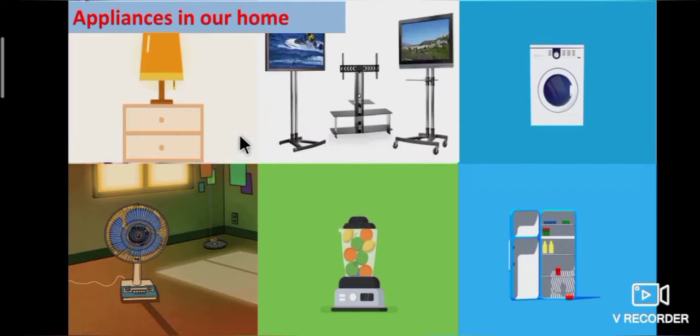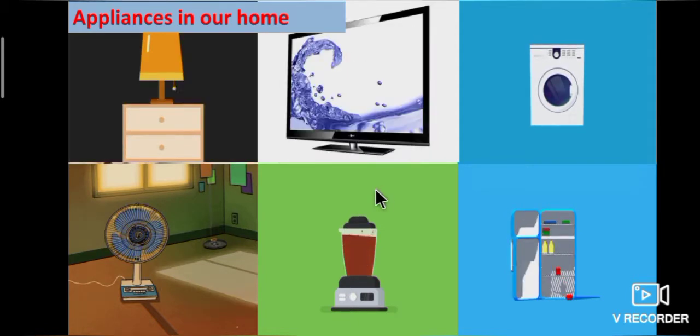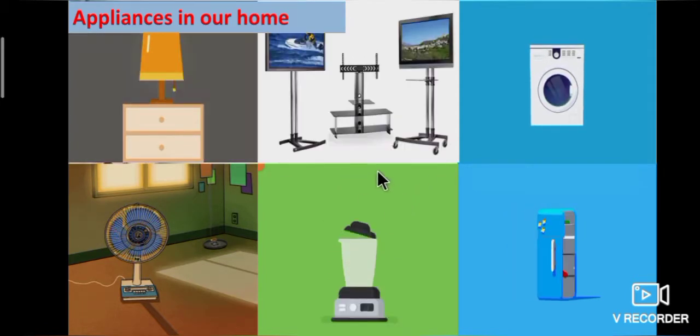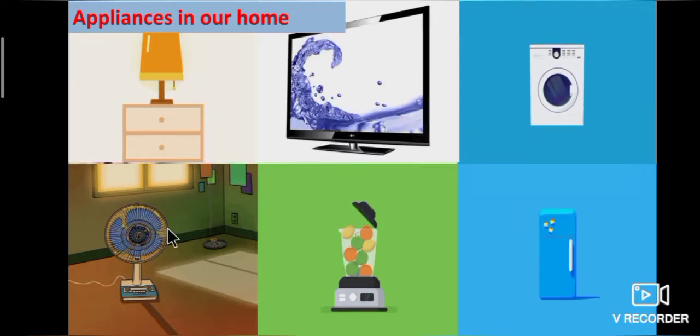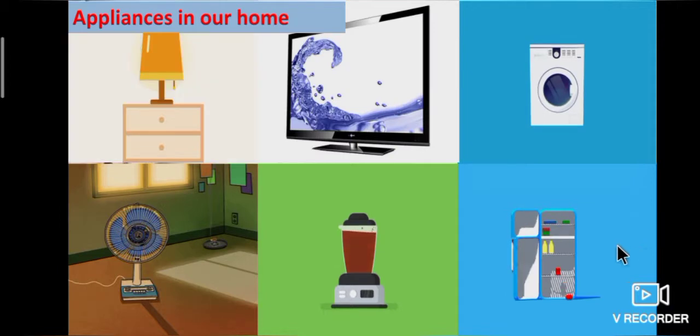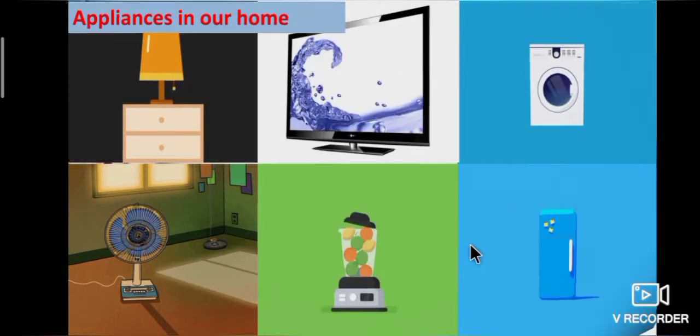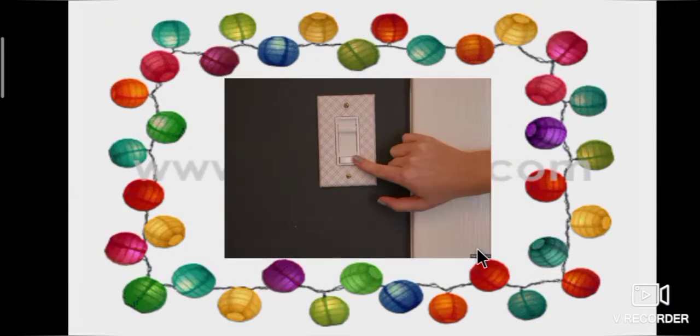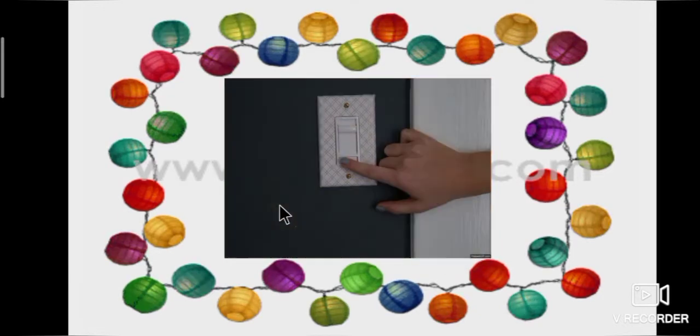Students, tell me some home appliances used in your home. Night lamp, TV, washing machine, fan, mixie, refrigerator, etc. Students, just think over. How could you switch on the switch and get light? Yes, the reason is we are using electricity.